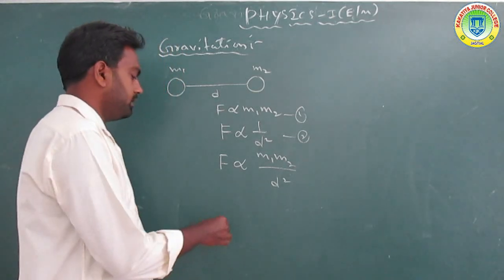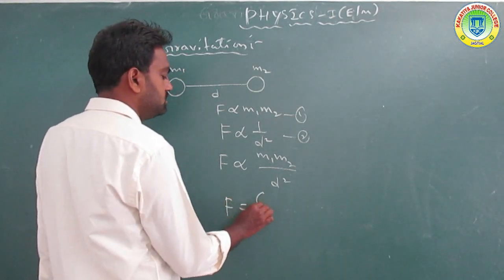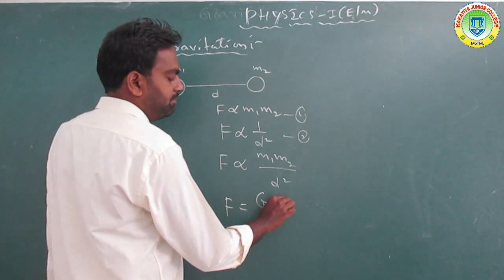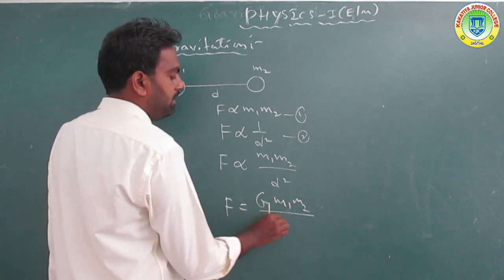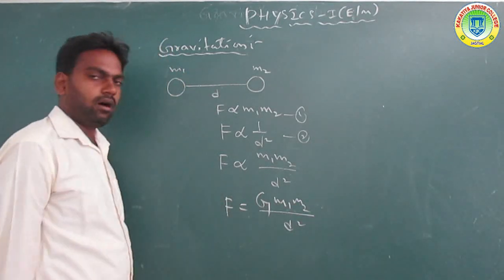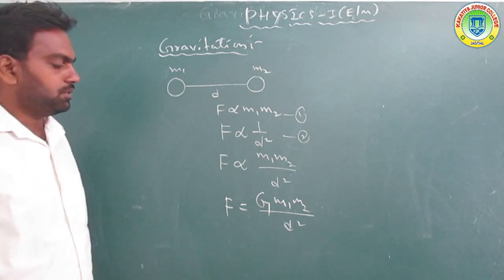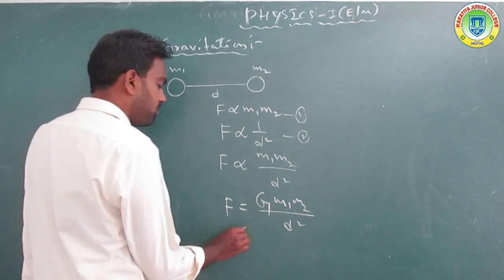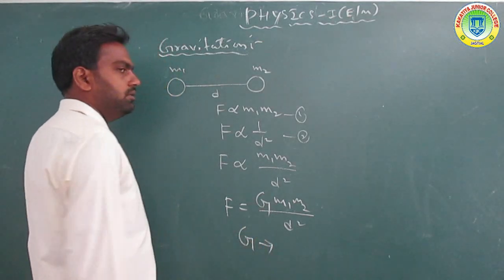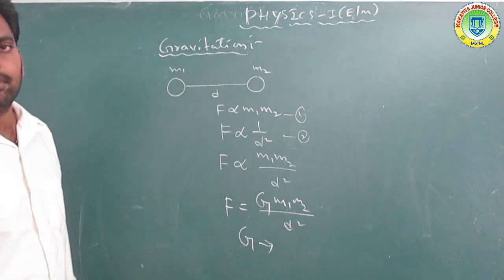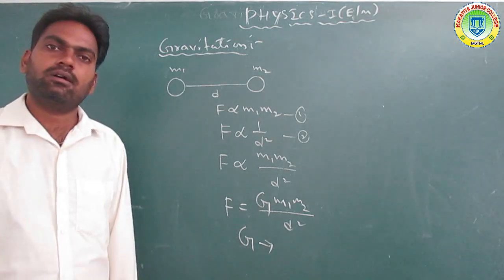The proportionality can be replaced by a constant, that is G. So F is equal to G m1 m2 by d square, or r square we can write. G is called the universal gravitational constant.